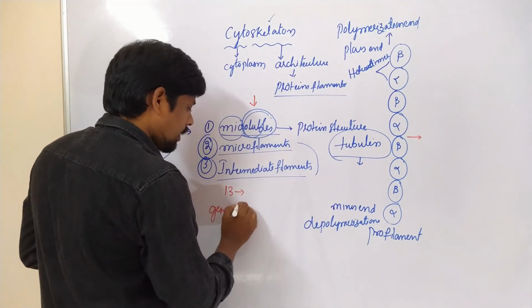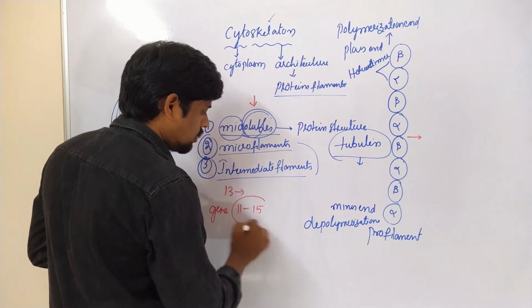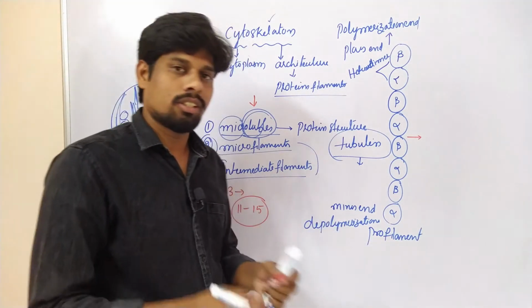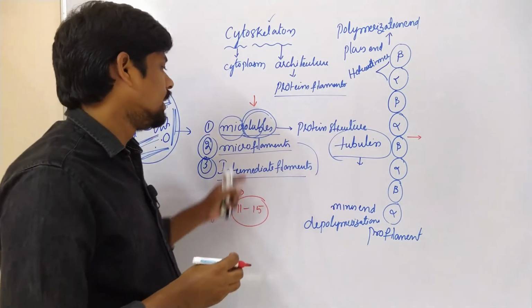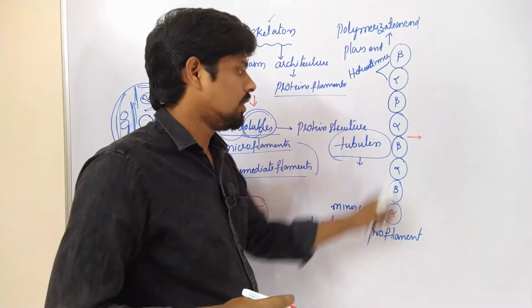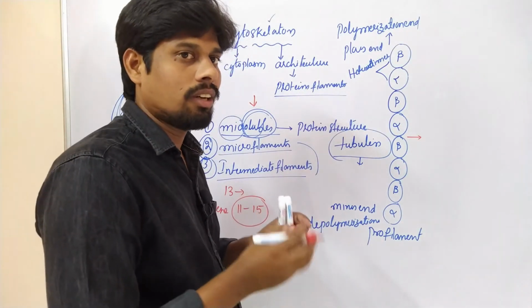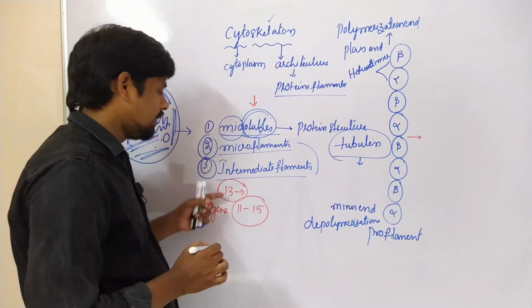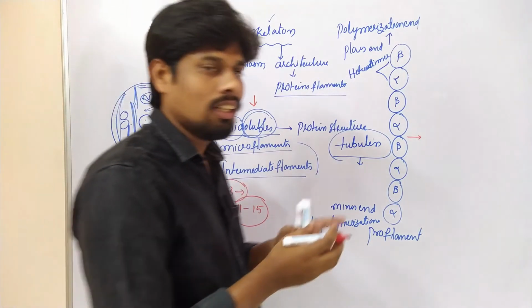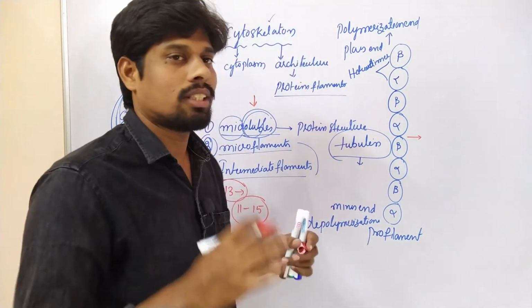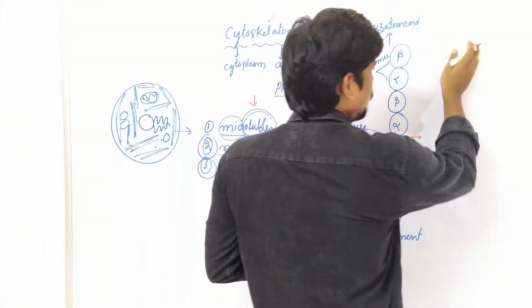Generally, 11 to 15 protofilaments together form this tube-like structure. Let us see how these filamentous structures together form the tube-like structure, most probably with 13 filaments. 13 filaments together form the tube-like structure. So let us see how it forms.